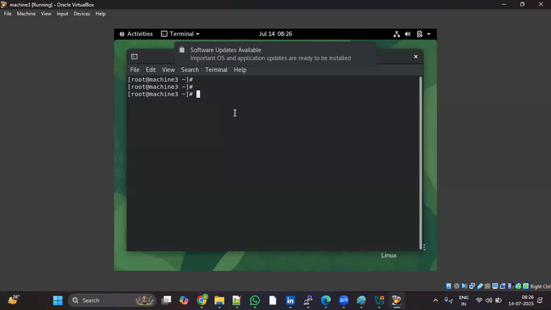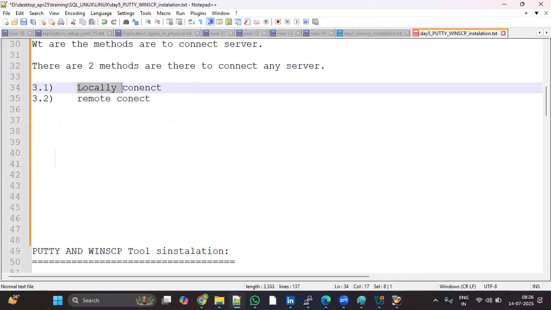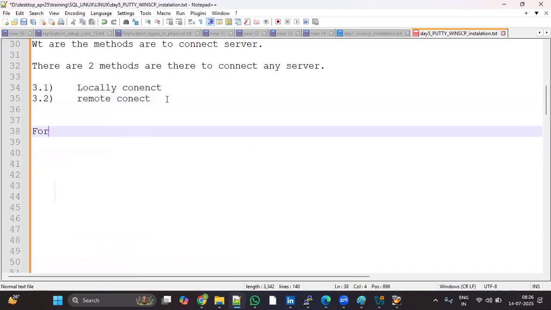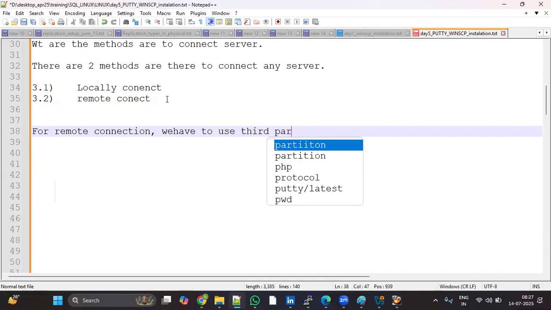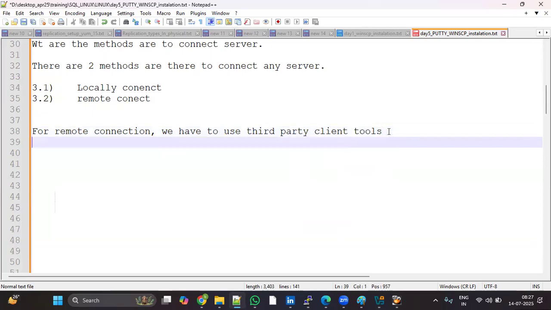To establish the connection remotely to any server, you have to use third-party client tools. Local connect, remote connect. For a remote connection, we have to use third-party client tools. What are the client tools there?